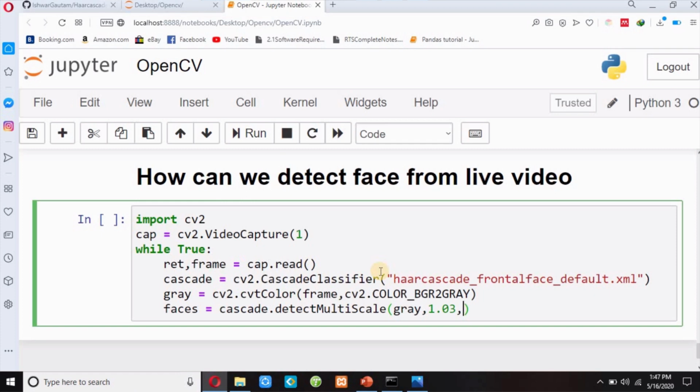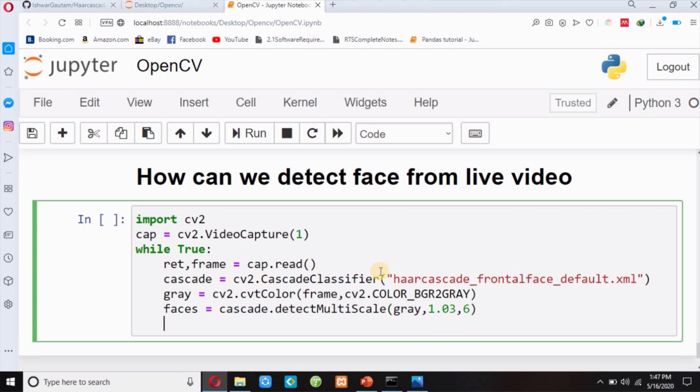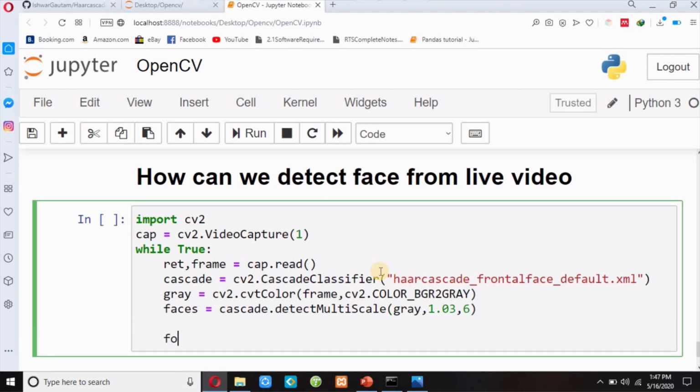1.03 means scale factor and 6 means minimum neighbors, and then I will write for x, y, w, h in faces. So I will get coordinates from this detectMultiScale method.